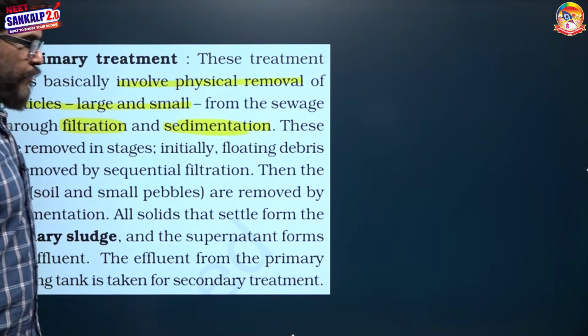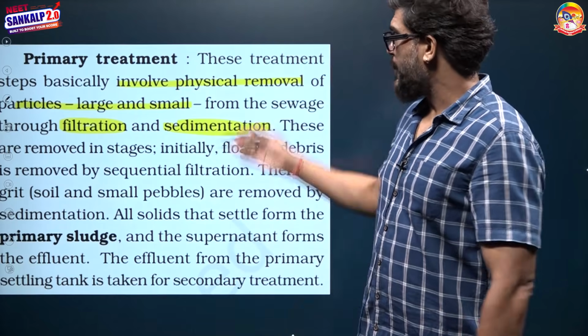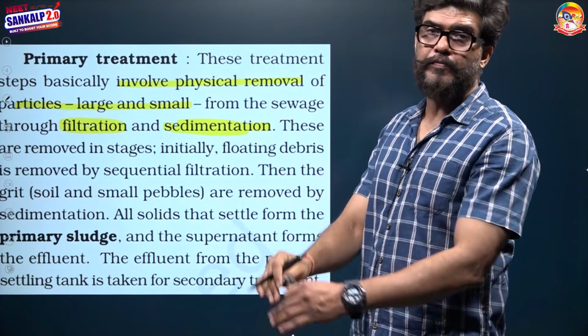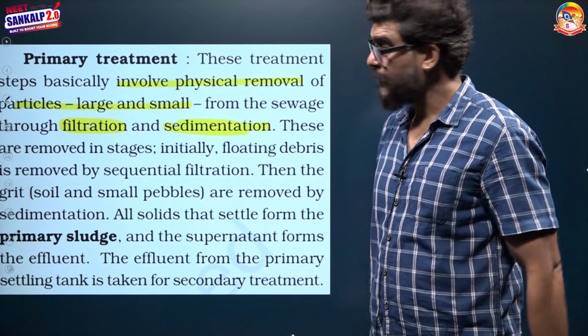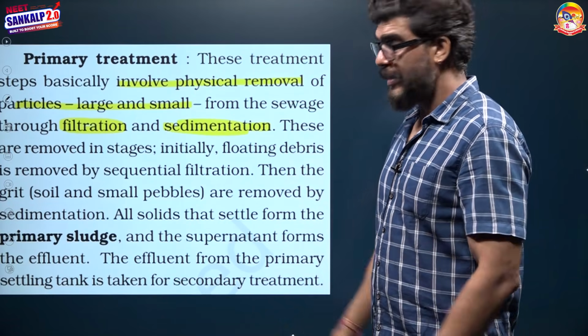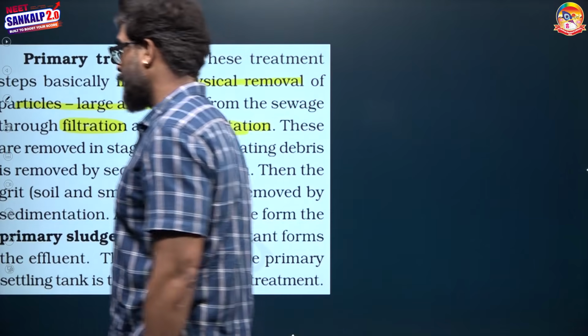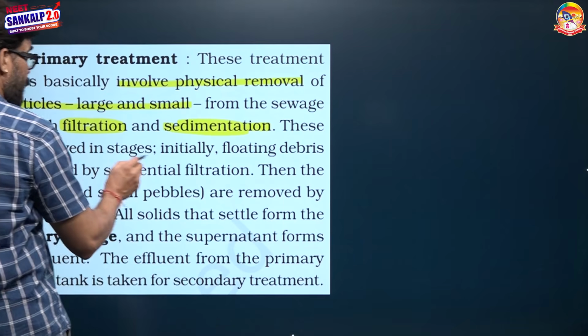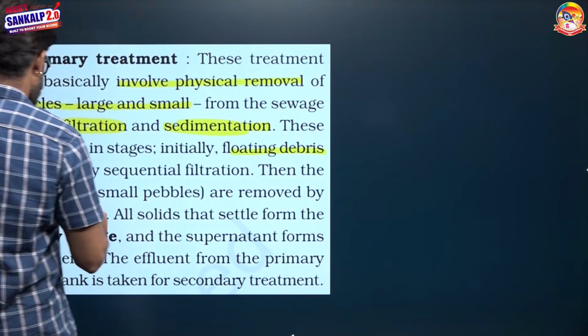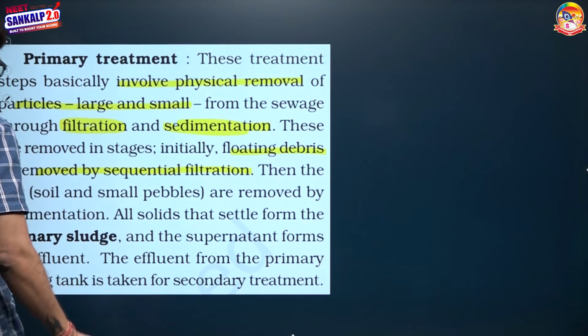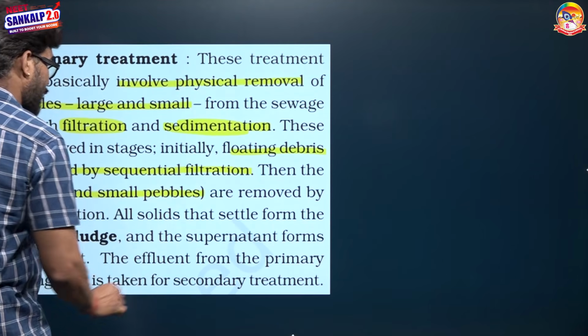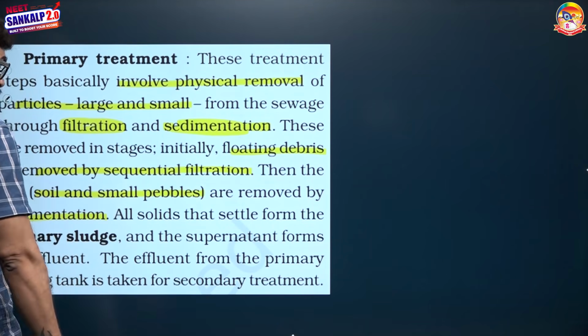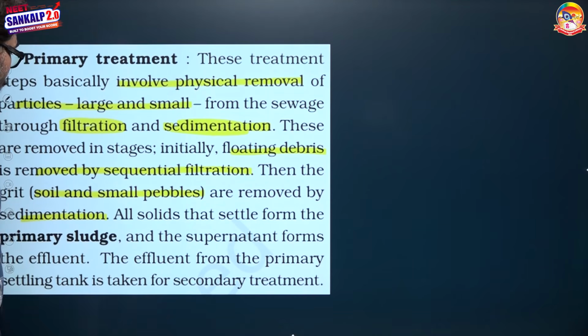So what is the basis of primary treatment? Primary treatment is a physical removal of the waste, and it is carried out by filtration and sedimentation. These wastes are removed in stages. Initially floating debris is removed by sequential filtration, then soil and small pebbles are removed by sedimentation. The sediment obtained is known as primary sludge, and the supernatant is known as primary effluent.